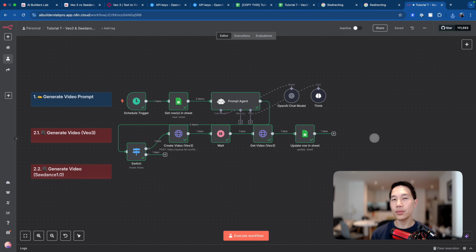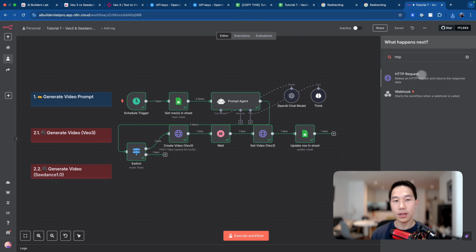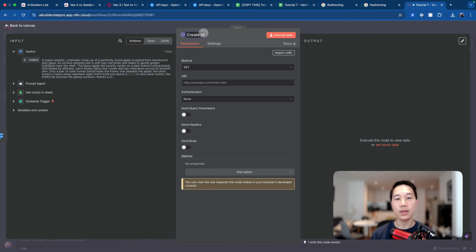And that's it. You have completed step 2.1, in which you created a video using the VO3 model together with the audio blended in. Now let's complete the remaining part, which is to generate videos from the cheaper alternative, Seedance, and also stitch sound effects to it. For this second path, we'll set up another HTTP request, name it create video, and label it Seedance 1.0.